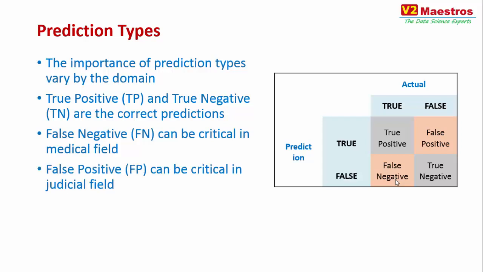False positives are not acceptable in the judicial field. What that means is somebody has not done a crime, and you are predicting that somebody has done a crime. And that is again serious. You are predicting an innocent person as a criminal. That kind of prediction, again, not acceptable. So it depends on the use case as to which one is acceptable and which one is not acceptable.